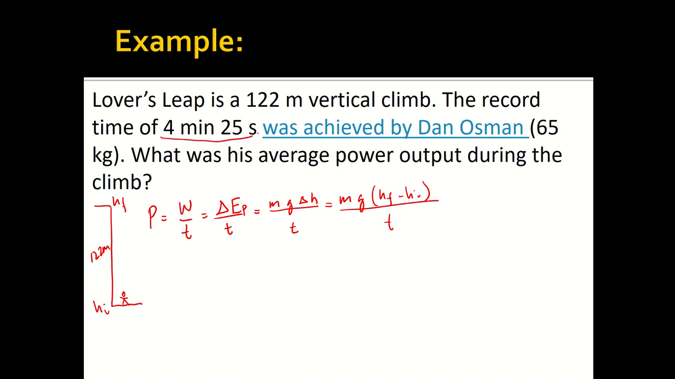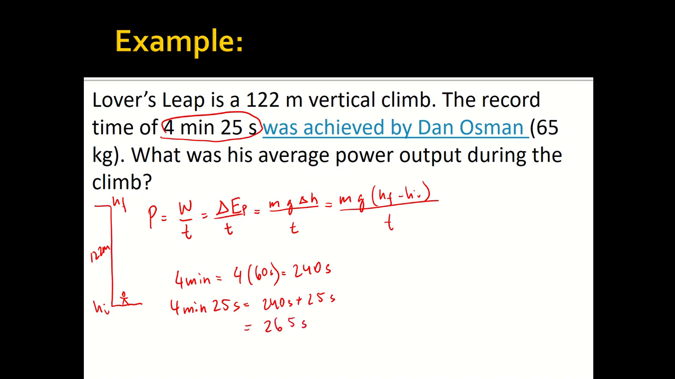Now notice here that our time is given in minutes and seconds. So there's one step we have to do before we can calculate the power output. We need to convert the minutes and seconds to just seconds, because remember, in metric units or SI units, we need to have seconds as our time. So let's convert 4 minutes to seconds. Every minute has 60 seconds, so we have 4 times 60, which is 240. And then we add the 25 seconds. So 4 minutes and 25 seconds is 240 seconds plus 25 seconds, which is 265 seconds. That's going to be our time to plug into our power output calculation.